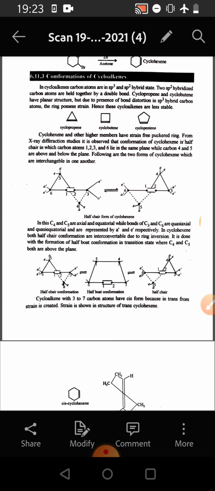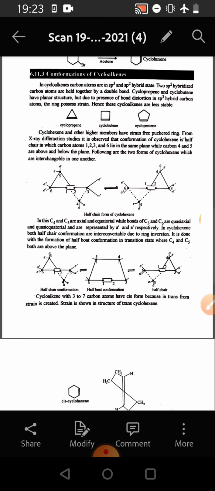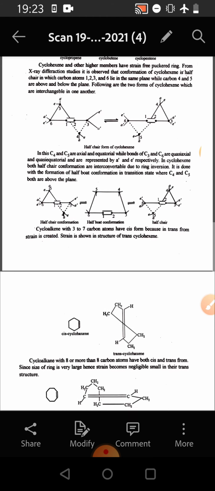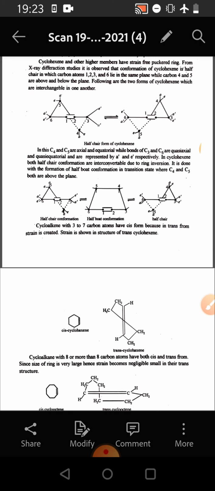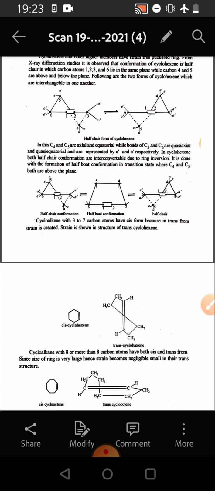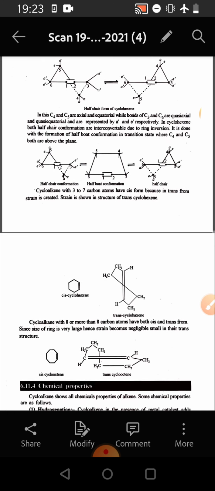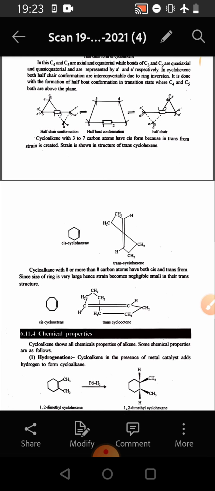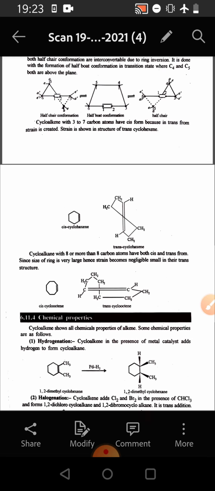Cycloalkenes with 3 to 7 carbon atoms exist in the cis form because in the trans form strain is created. So the cis form is stable, but the trans form, due to higher strain, is not so stable. Strain is shown in the structure. If we consider the cyclooctene structure, the cis structure is strain free, but in the trans structure there is a lot of strain, which is evident from the figure.